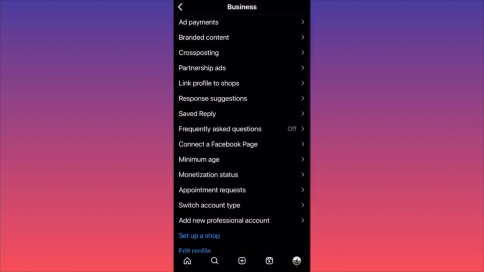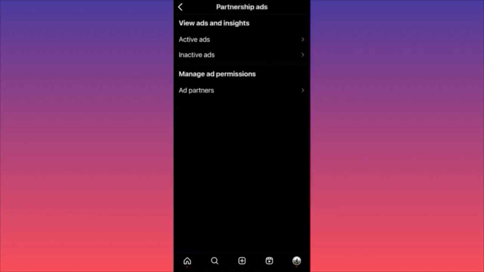Next option will be over here, partnership ads. This is essentially if you have a brand deal, or if you're running your own ads, and you have to mention it, you have to set up a label and you have to mark the particular ad that this is a brand deal, this is a sponsorship.